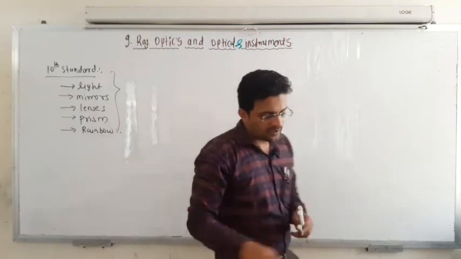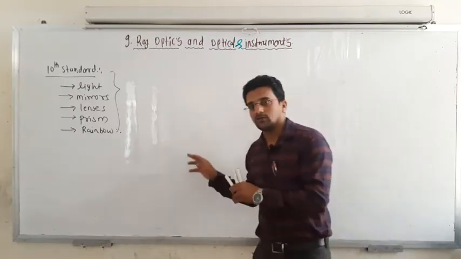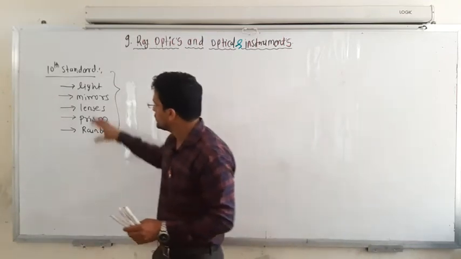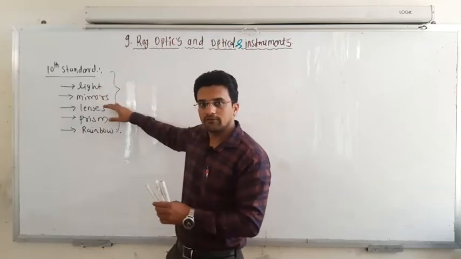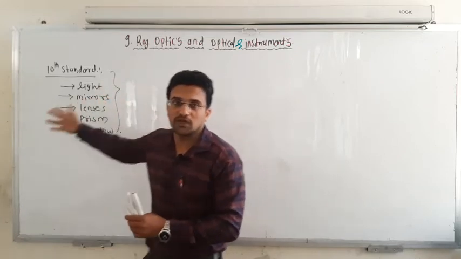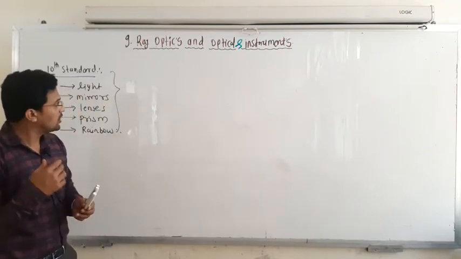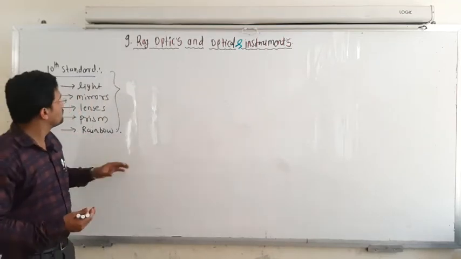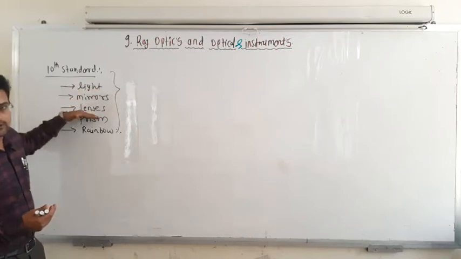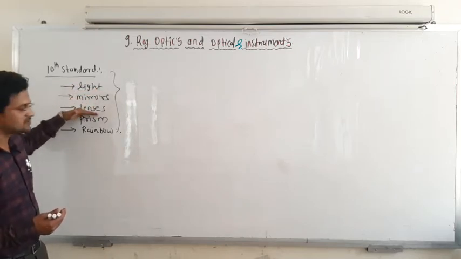In the 12th standard you are going to learn the same phenomena with a larger explanation, and you have to deal with some different equations associated with them, for light, mirror, lens and the prism.